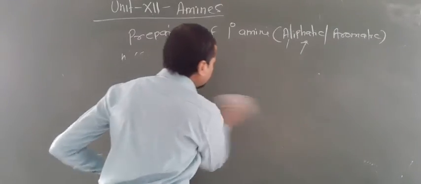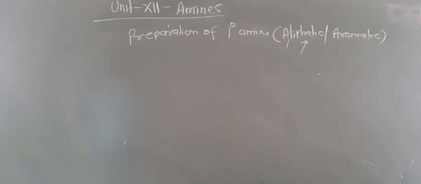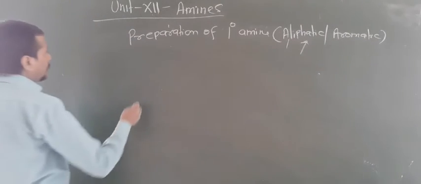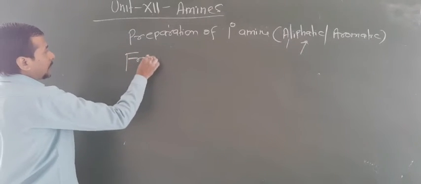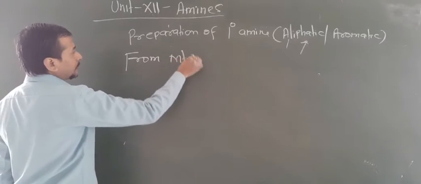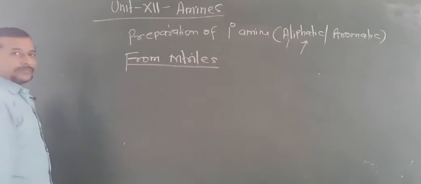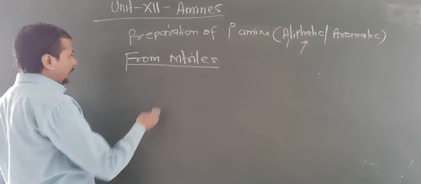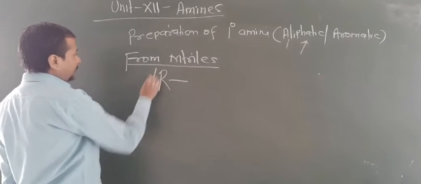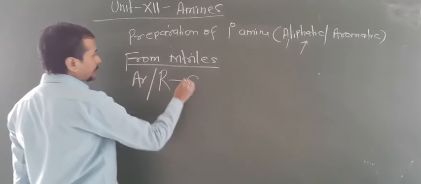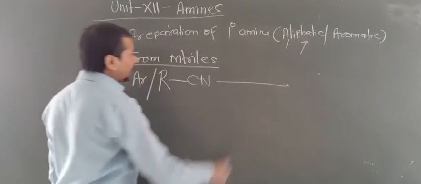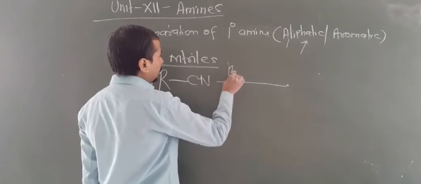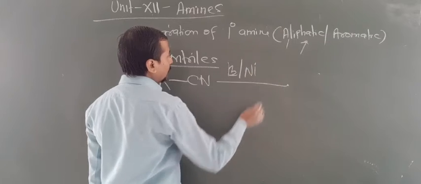Now the next method of preparation is from cyanide, or you can say from nitrile. Again look here, what you have to do: you have taken R-CN, this will be reduced to 1 degree amine.